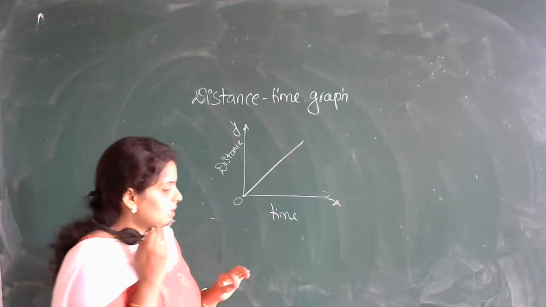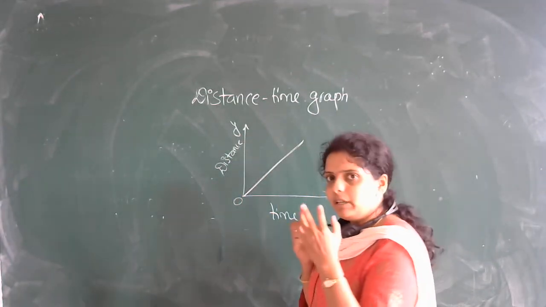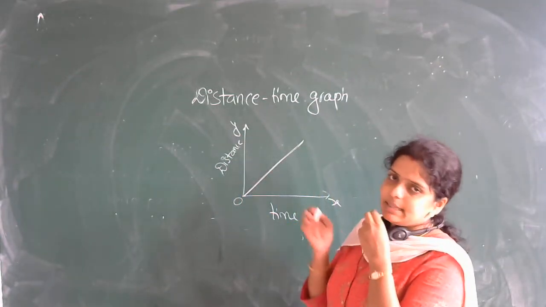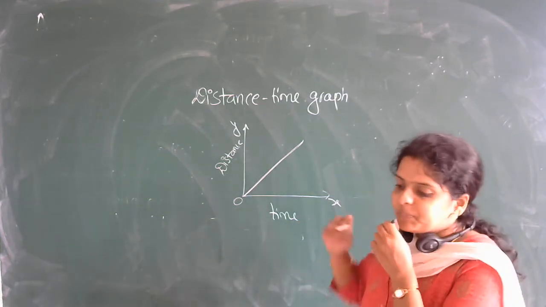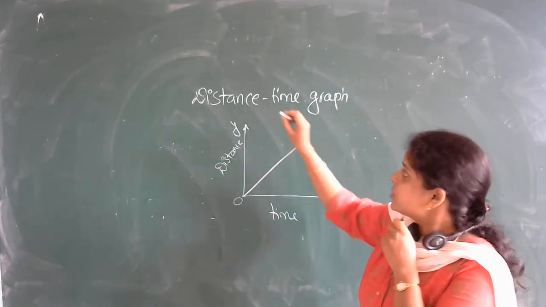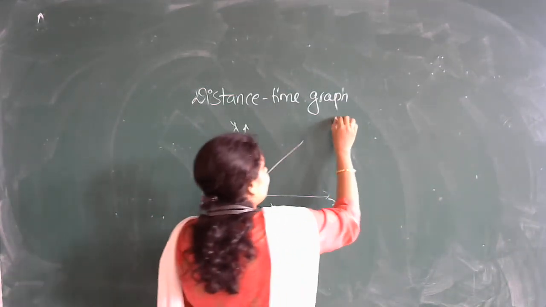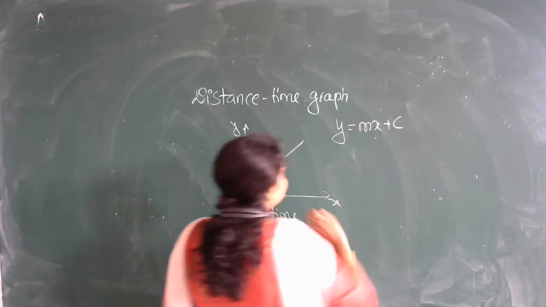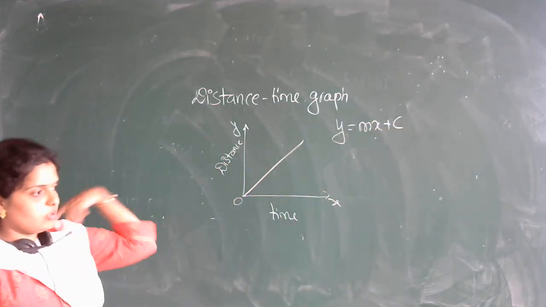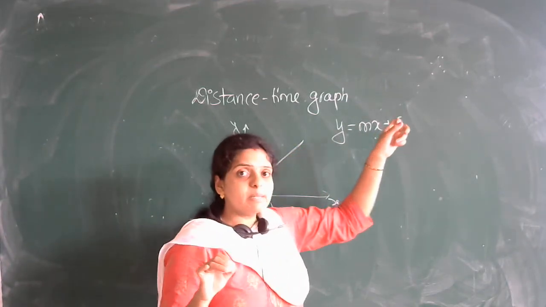I don't know if you have studied or not, that is the equation of a straight line. When you come for the live class, that time we will see. Here I will just tell you what that equation of a straight line is. The equation of a straight line we take as y is equal to mx plus c. I don't know if you have studied this or not, I will explain it. Highlight point here: y is equal to mx plus c.